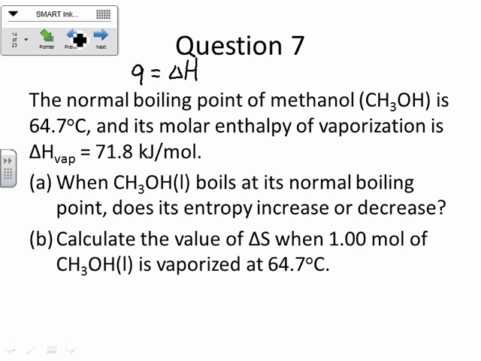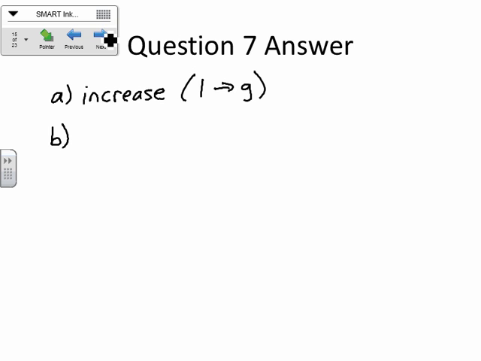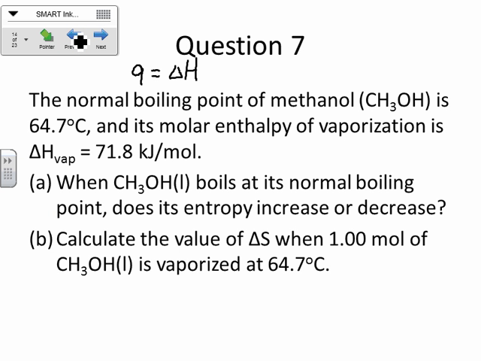So, if our formula here is delta S equals the Q reversible over T, in this case, assuming that we're doing it in an open system at constant pressure, it's also equal to the delta H over T, okay? And the temperature does have to be in Kelvin, not in Celsius, okay? So the delta H here for vaporization is 71.8 kilojoules per mole, okay?